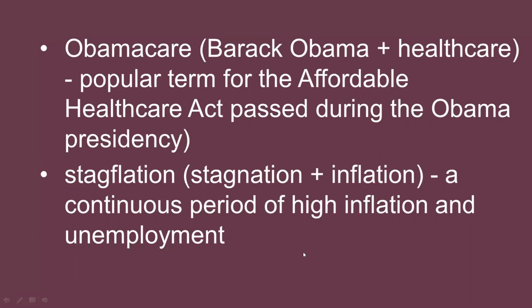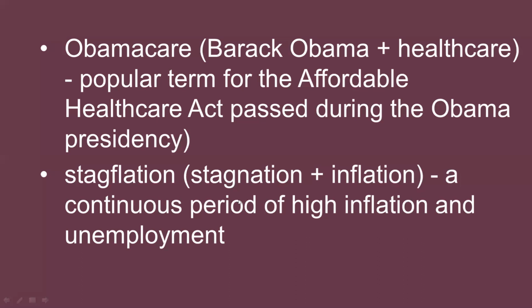In the United States of America, Obama ruled for 8 years as the 44th president of the United States of America. There, the new portmanteau word has come, Obamacare, right?